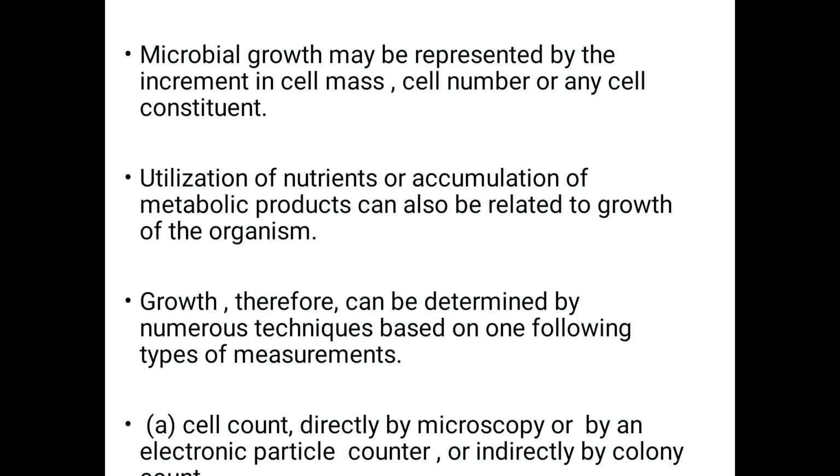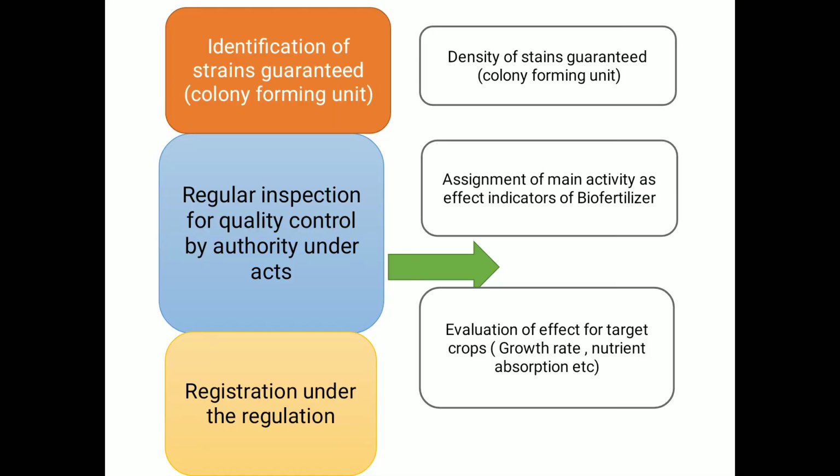Second, how we have to count the microorganism. We have to count the cells directly with the help of microscopy, or with the help of a colony counter or electronic particle counter. So with the help of a colony counter, electronic particle counter or microscope, we have to count the particular microorganisms.